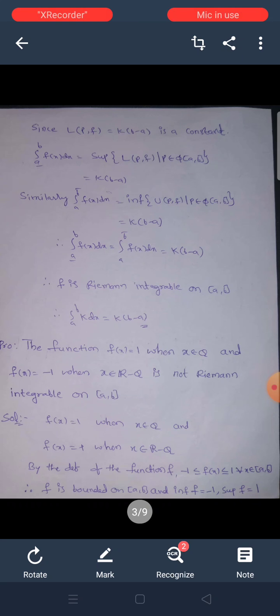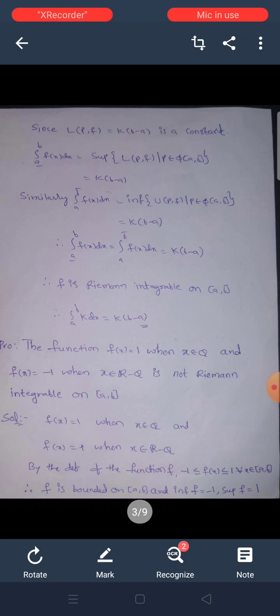First, the lower integral from a to b of f(x) dx is equal to the supremum of L(P, f) such that P belongs to the set of partitions of [a, b], which is equal to the supremum of k into (b minus a), equal to k into (b minus a).